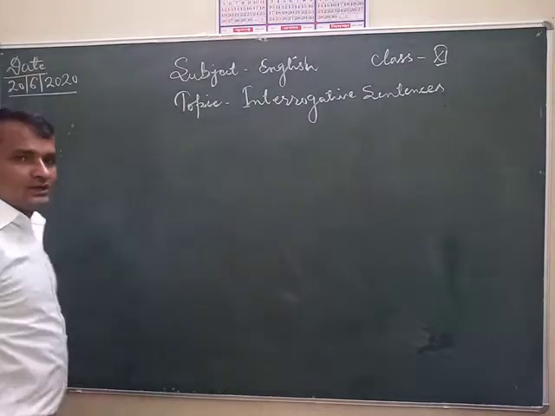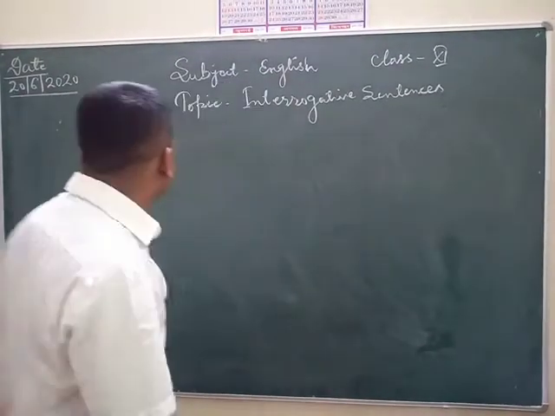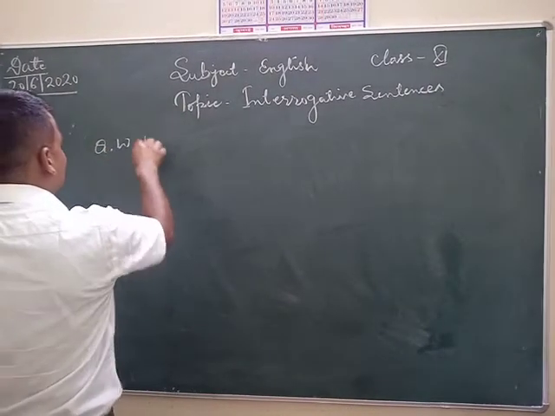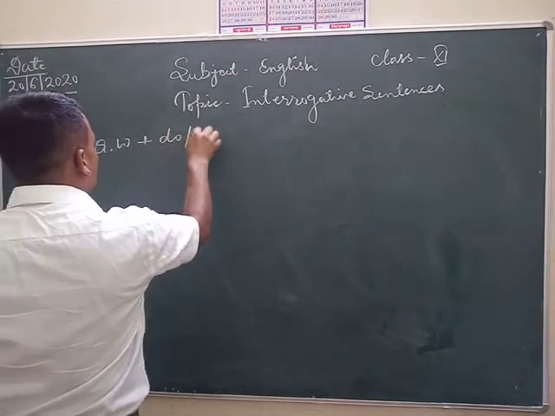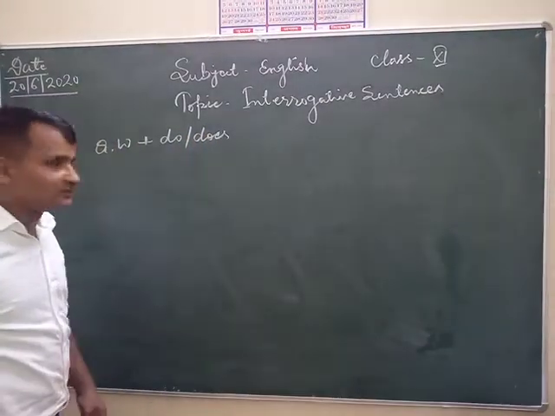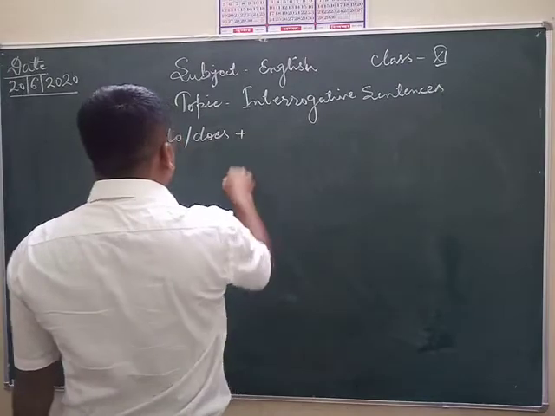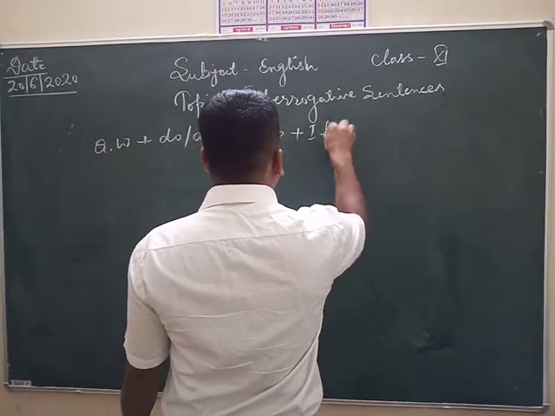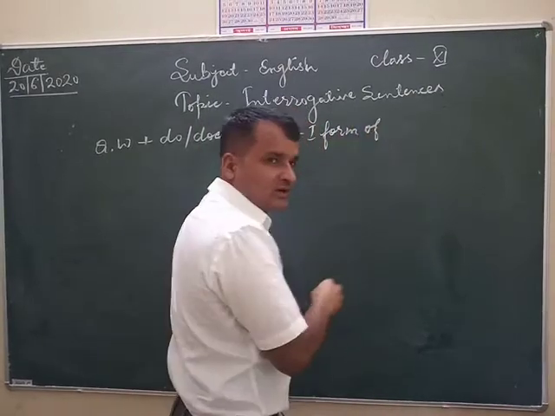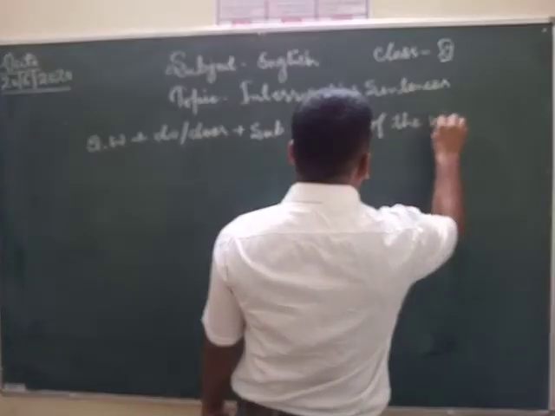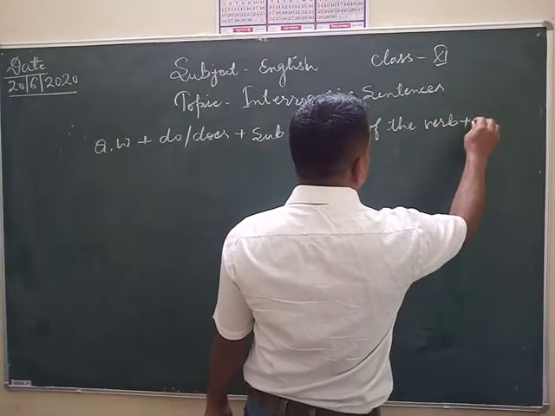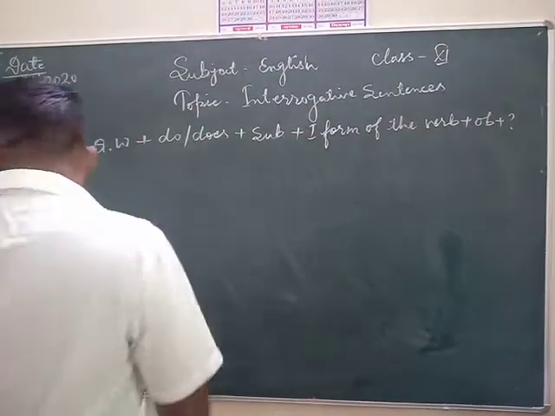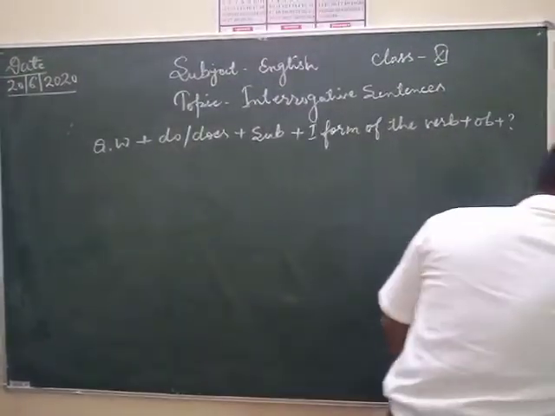Okay, the formation of the sentence is based on this structure: question word, then do or does according to the subject, then subject, then first form of the verb, then object, and at last you have to put a question mark here. Okay,